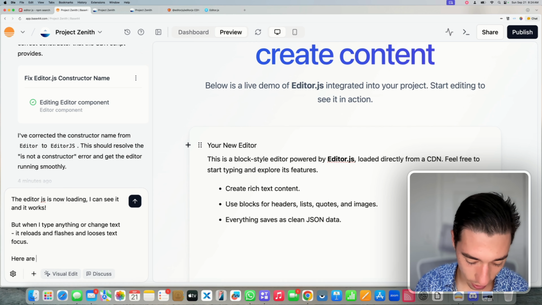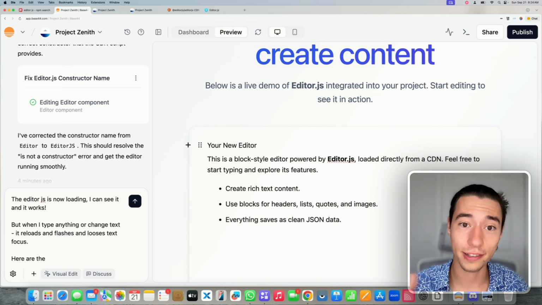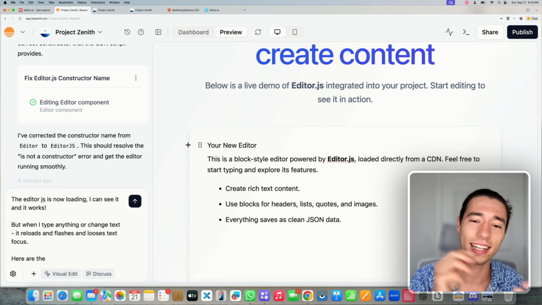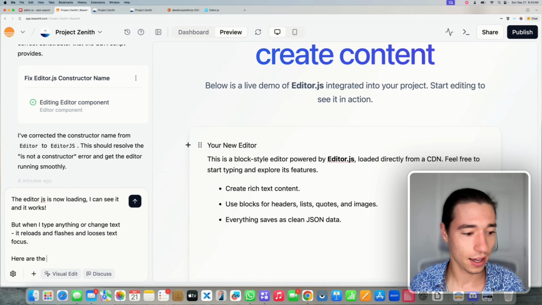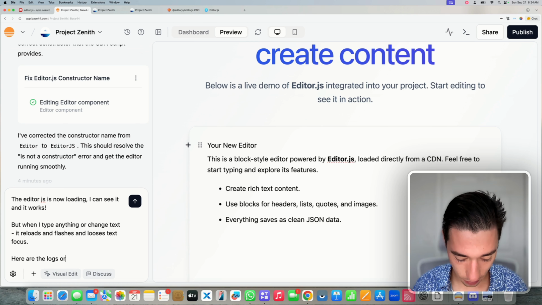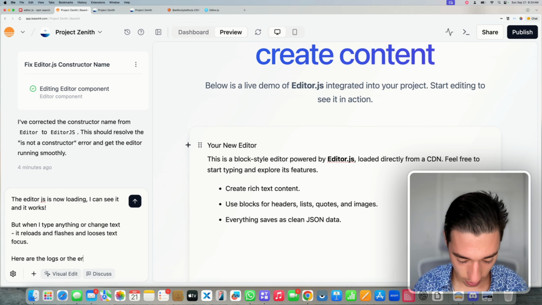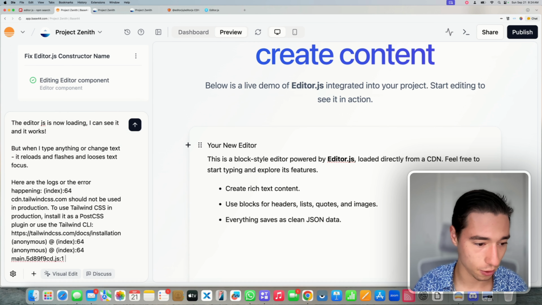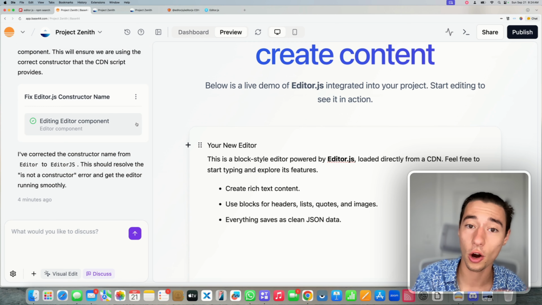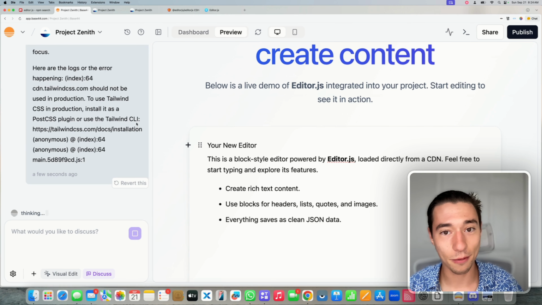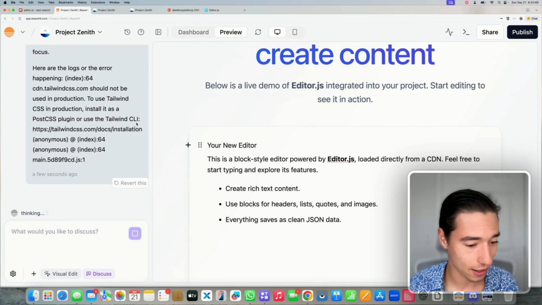Here are the logs, and you always want to include the logs that it gives you so it can understand what workflow is running when the error occurs. Here are the logs of the error happening. Okay, and we're going to paste that in here. Now I'm going to just go to discuss so I can talk with it a little bit, and then we're going to see what it has to say about that.